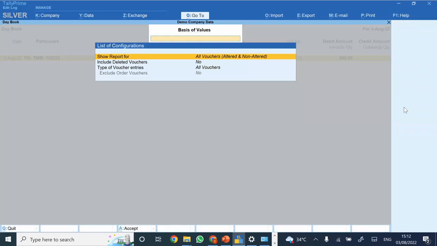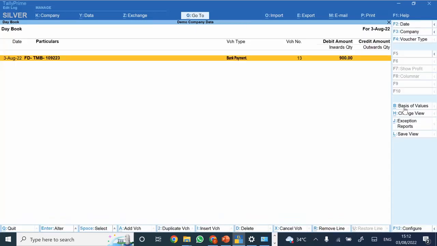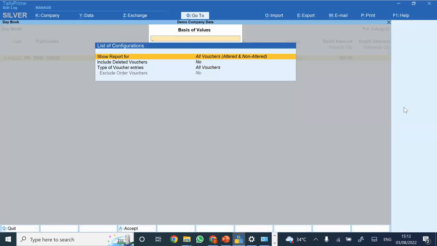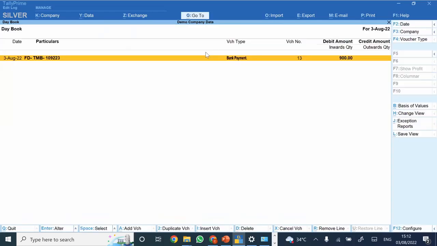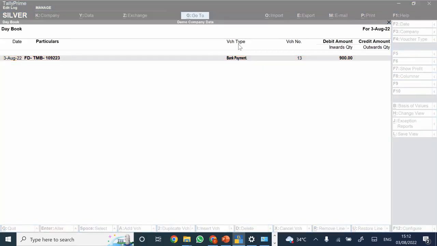It is supposed to be, it is not related reports, it is the report that is basis of value. So when you go to the basis of value report, there you would get this particular option to show reports for altered transactions or non-altered transactions, or you can view all the transactions. So that option is generally there in the basis of value reports, not in related reports, and the shortcut for the same is Control B. There is one more question, that the edit log option is available in both versions of TallyPrime.